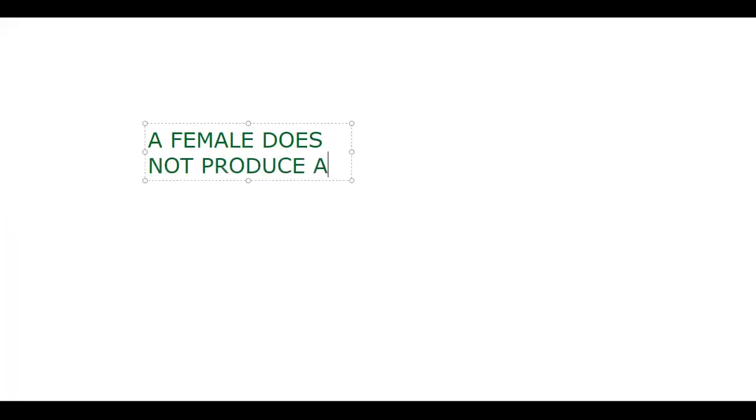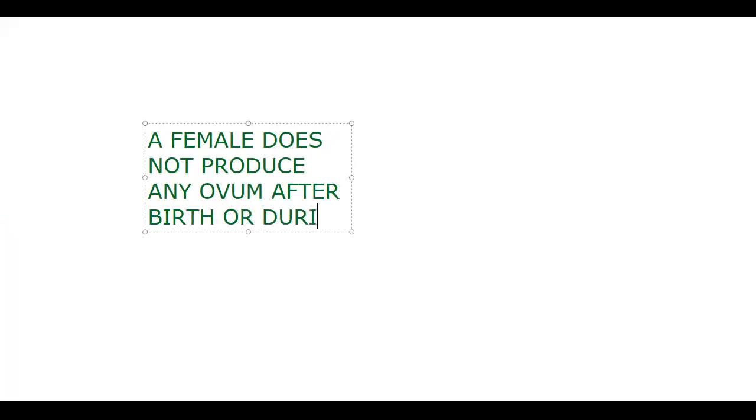A female does not produce. That is a very important line to be understood and remembered. A female does not produce any ova. Generally they use the word ova, but secondary oocyte is what we need to say here. What's the difference? We'll come to know. Any ovum after birth, that means during her lifetime, there is no production at all.